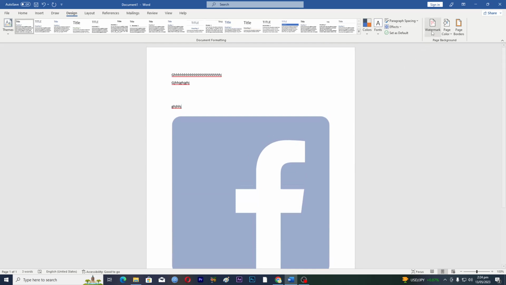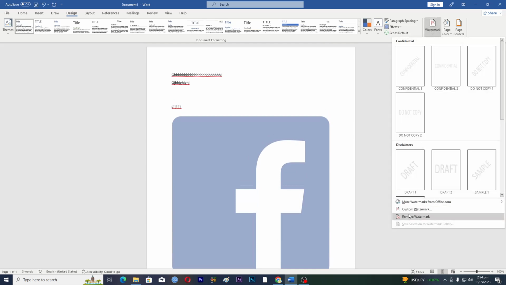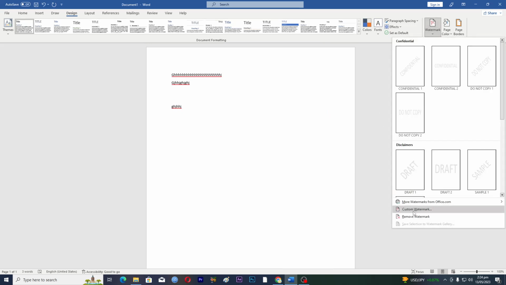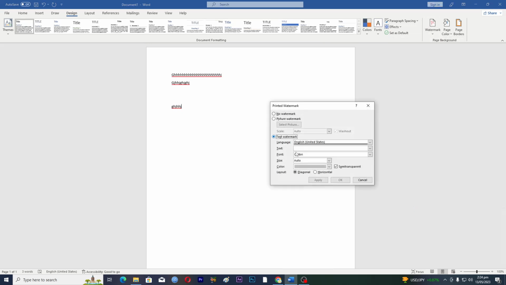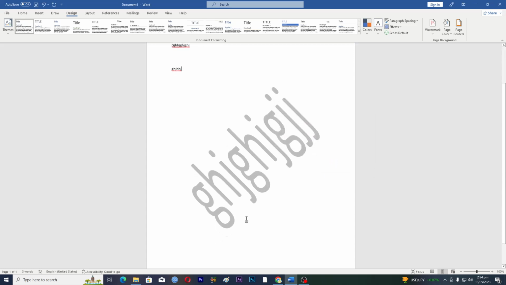Now if you want to add a text watermark, you will just tap on Custom Watermark, go to Text Watermark, and enter your text, whatever you want. For the color you can select black, and just tap on this one, and here is your watermark.